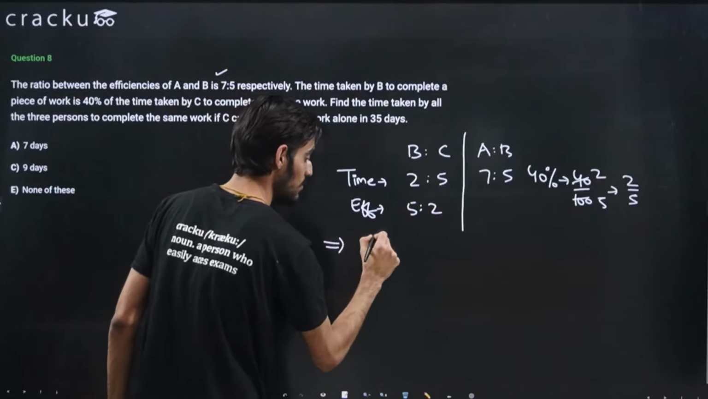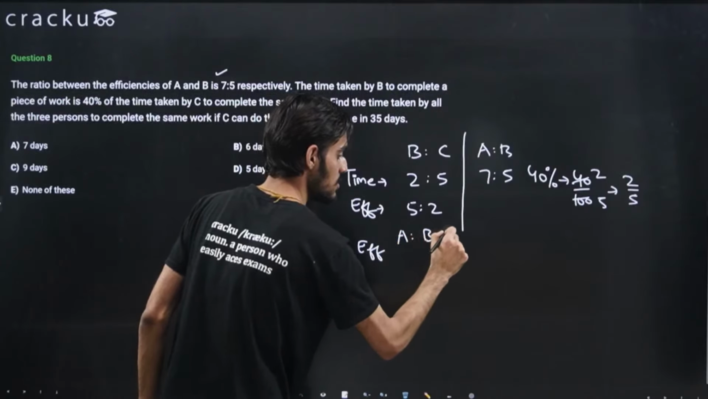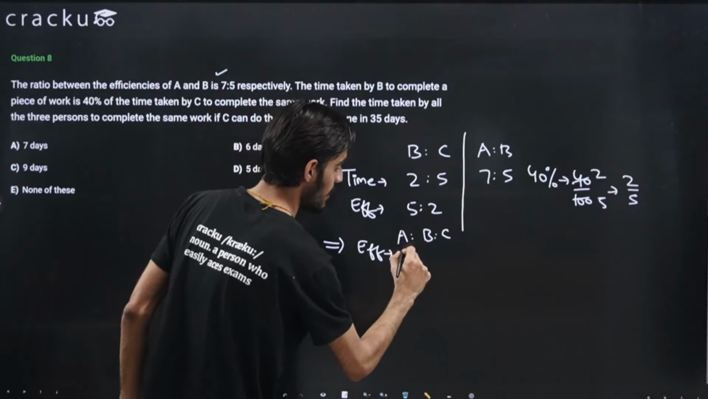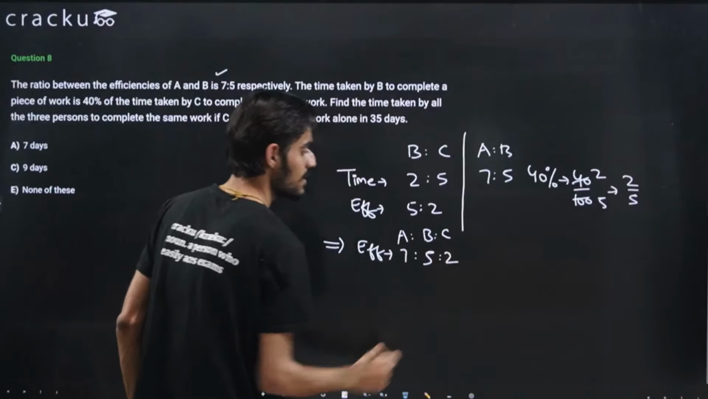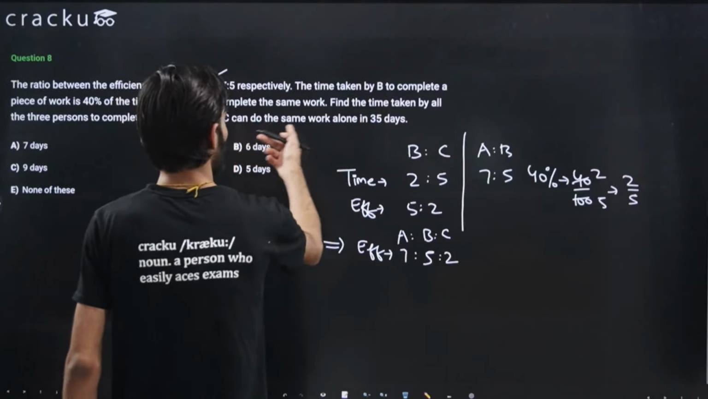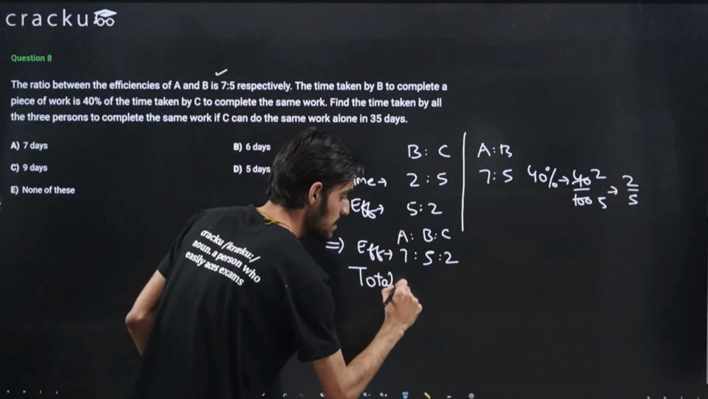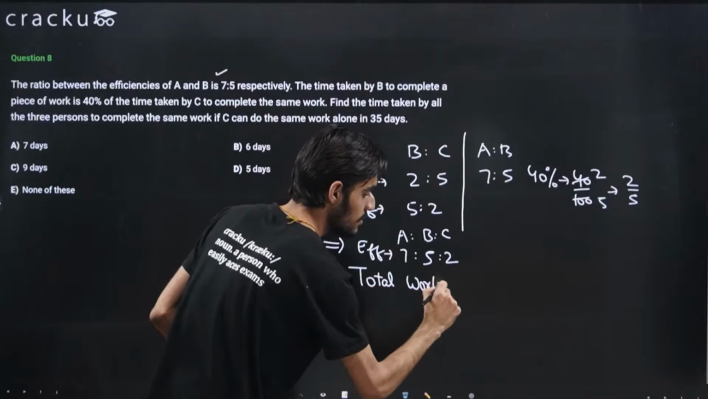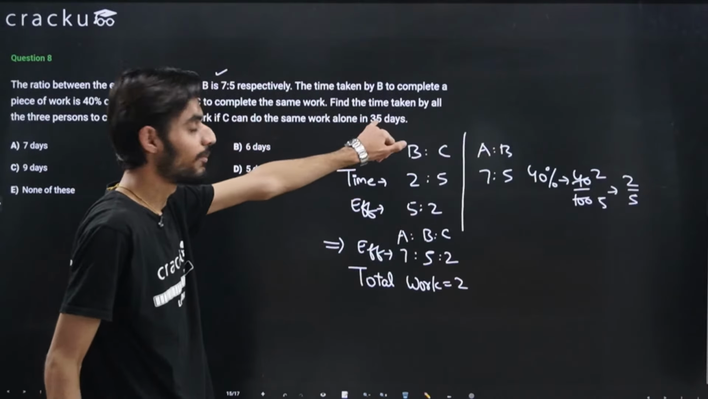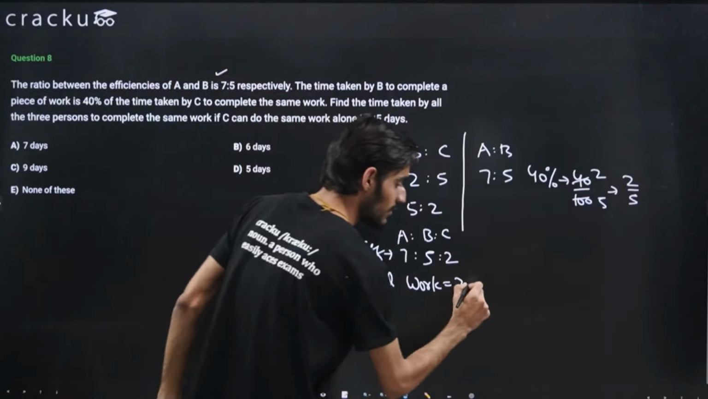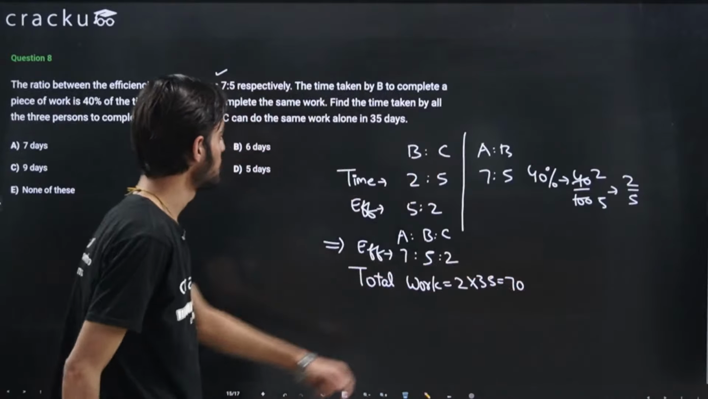So the ratio of efficiencies will be: A is 7, B is 5 and C is 2. Right, so this is the ratio of efficiencies. If C alone can do the work in 35 days, then the total work will be 2, that is 2 is the efficiency of C, and he is able to do the job in 35 days. So the total work will be 2 multiplied by 35, that is equal to 70. This is the total work.